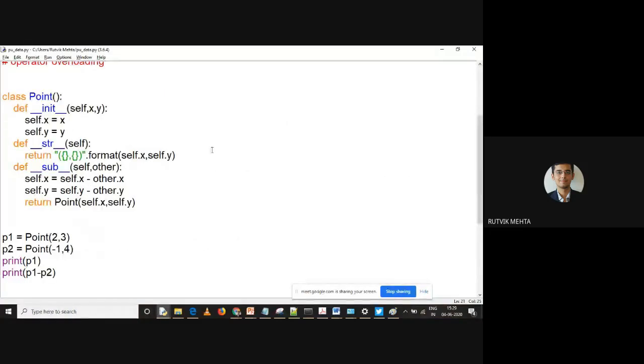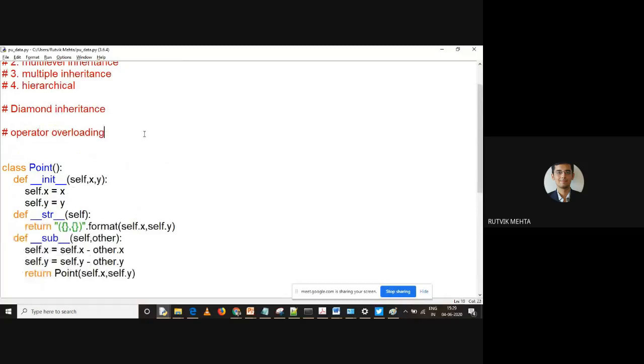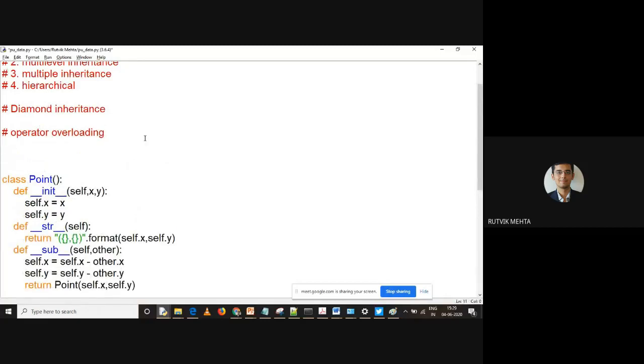Now what do we have for other operators, right? So we have, I'm just giving you a few examples. For multiplication, we have mul. Yes, any doubt in this point?